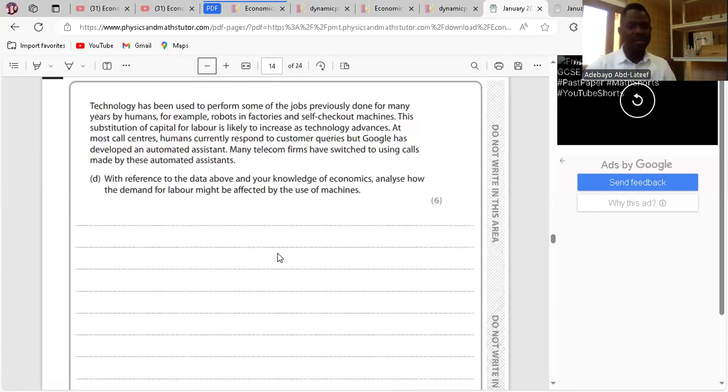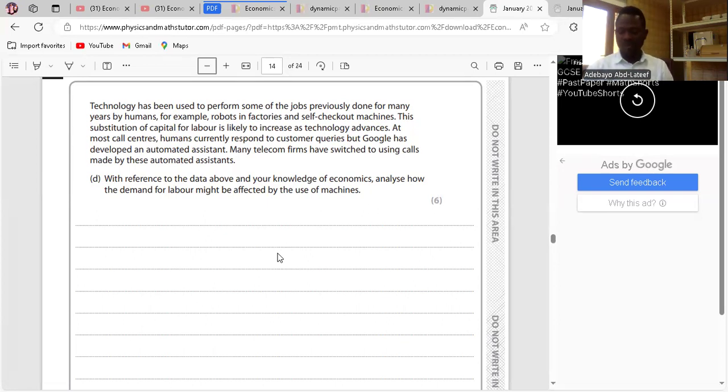We have the case study again. With reference to the data above and the knowledge of economics, analyze how the demand for labor might be affected by the use of machines. First, what is demand for labor? Demand for labor is the number of workers firms are willing to employ at a given wage rate. That's the demand for labor. And whenever you talk about demand for labor, you have to state that demand for labor is a derived demand. Done. Now, machines. How do they affect demand for labor?